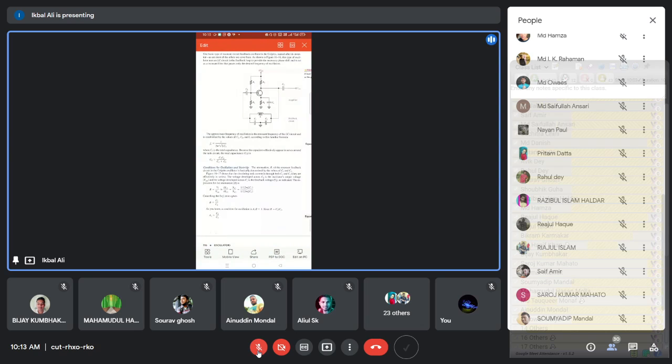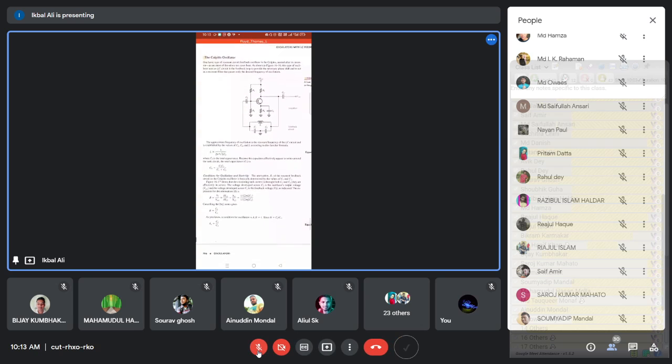Can anybody say what is the range of the audio frequency? Do you have any idea? Anybody knows this one?